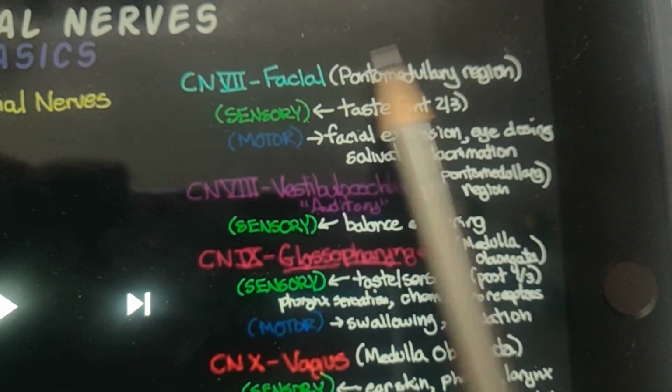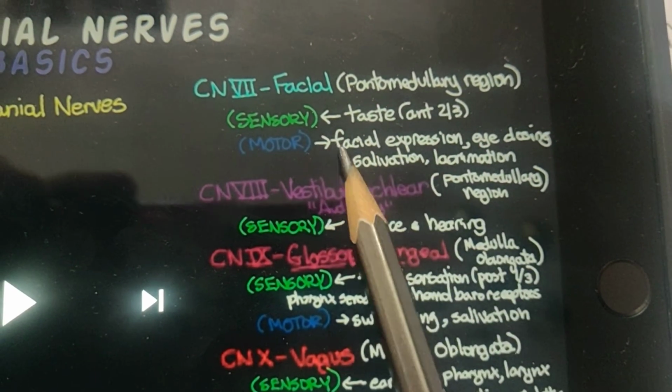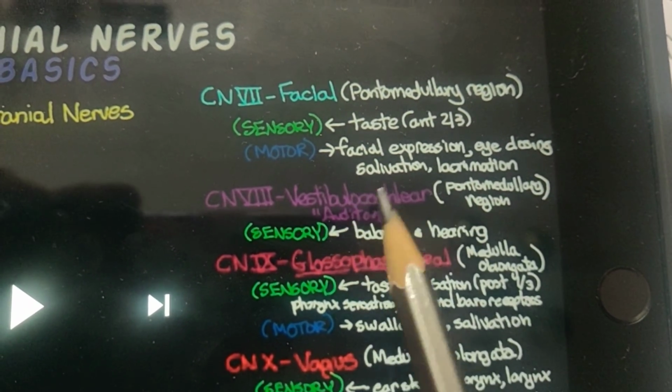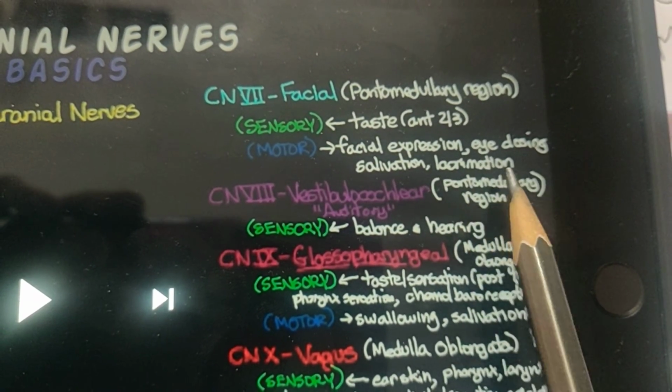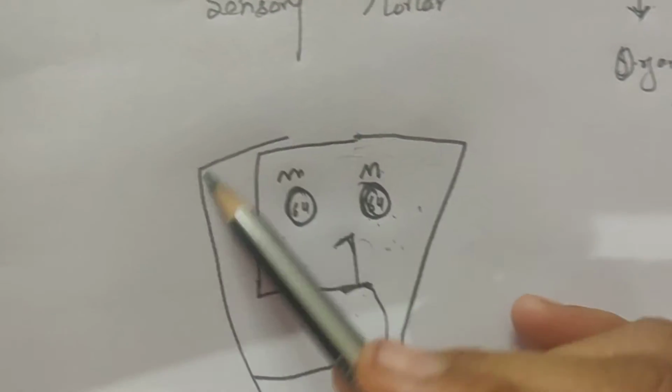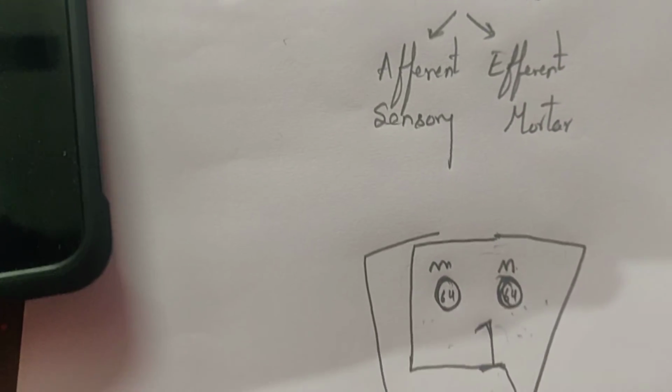Yes, so we have seen here it is for the facial nerve, right? For the taste, facial expressions, eye closing, salivation, lacrimation. So that is for the facial. So we have drawn the 7.